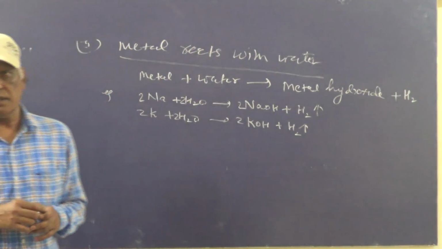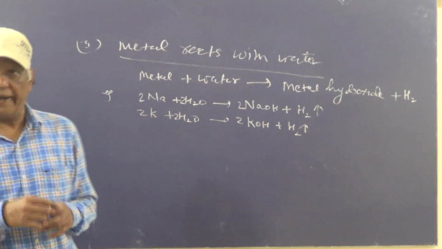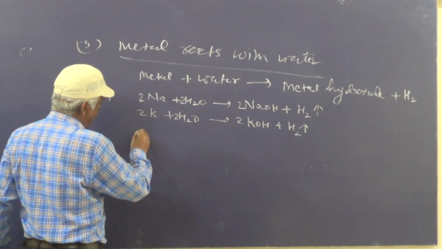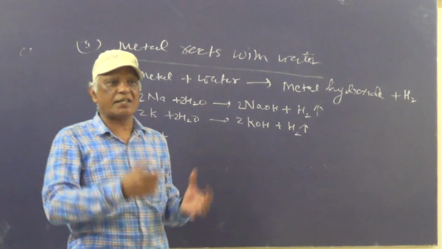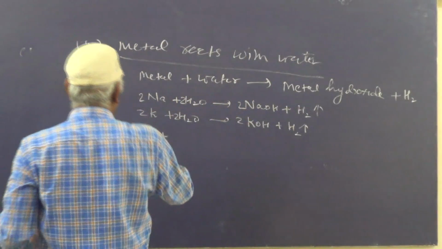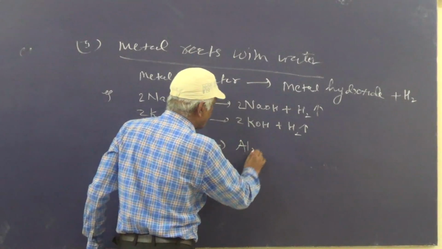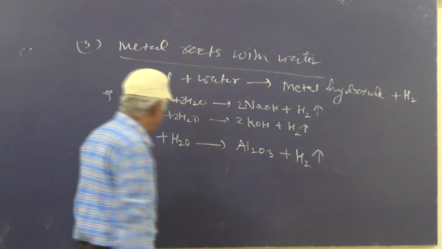They react with steam to form hydrogen gas. Like aluminum, it does not react with cold and hot water, it reacts with steam. Al plus H2O gives Al2O3, aluminum oxide, plus hydrogen gas evolved.